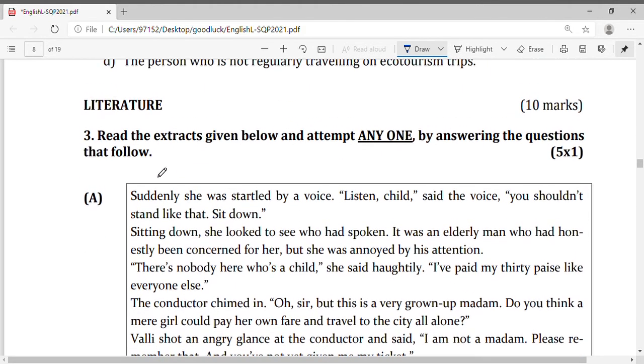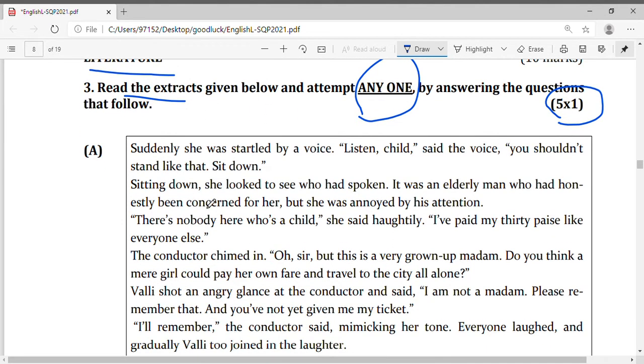Read the extracts given below and attempt any one by answering the questions that follow. 5 into 1. So there will be 5 questions. This is literature. So read extract from literature. Suddenly she was startled by a voice. Listen, child, said the voice. You shouldn't stand like that. Sit down. Sitting down, she looked to see who had spoken. It was an elderly man who had honestly been concerned for her, but she was annoyed by his attention. This is from the lesson Madam Rides the Bus by Vaalai Kannan.